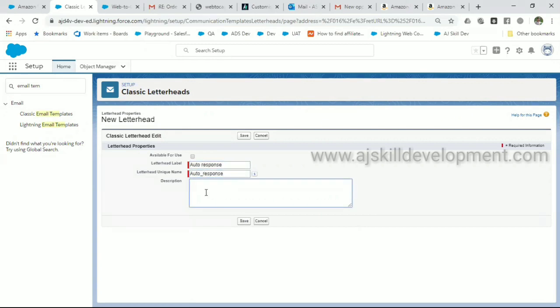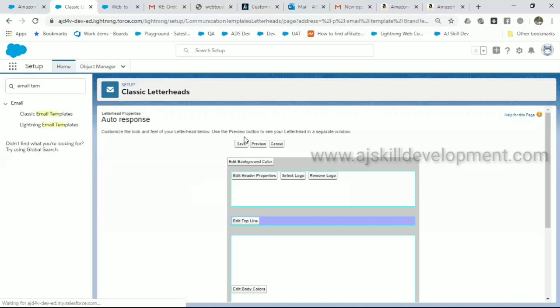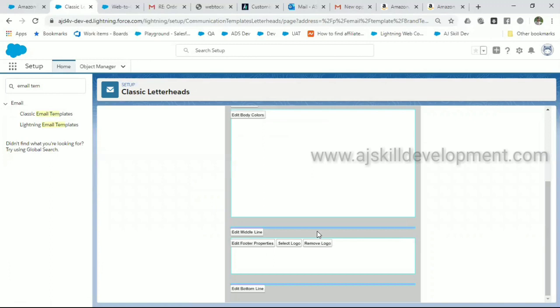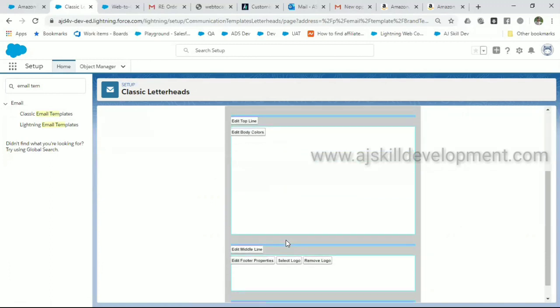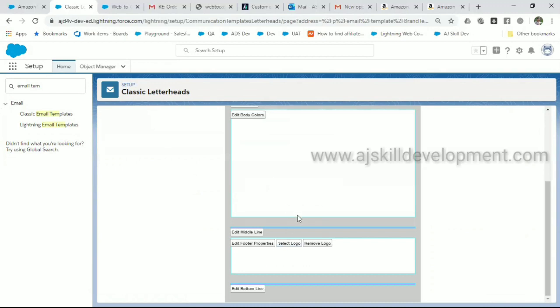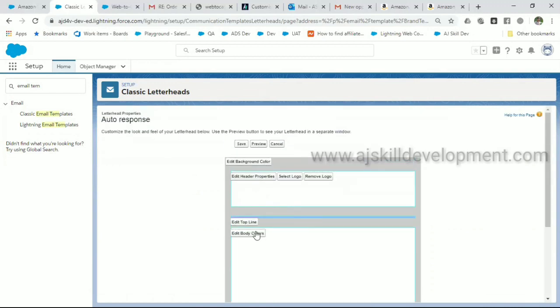If you want to send an email, make yourself click available for use so that you can use this template. Here you can edit that. You can edit the header properties. You can put the logo, or you can put the body color. You can put your text. Everything you can do here.